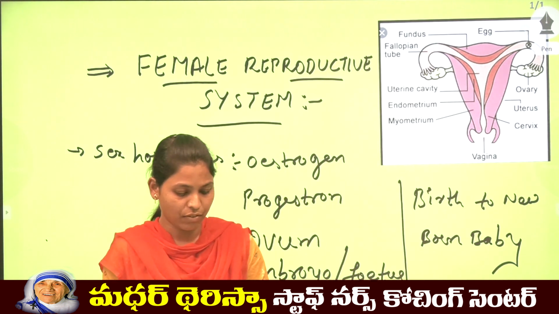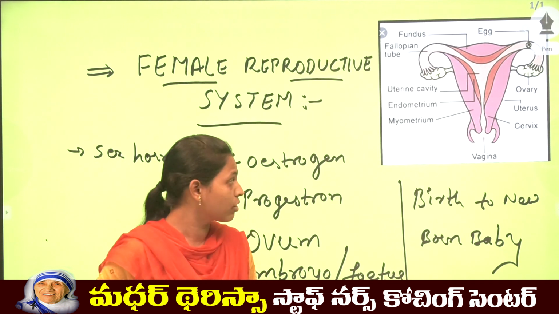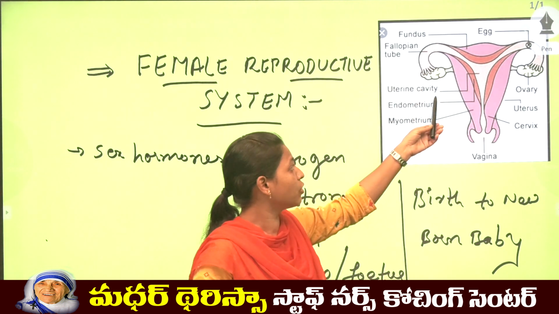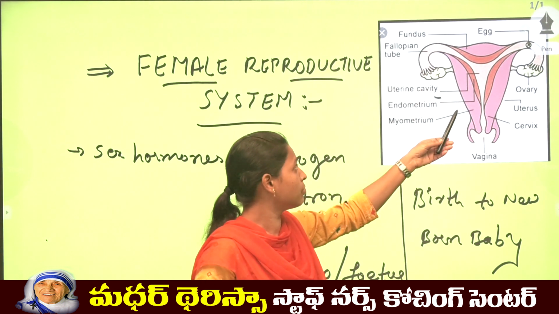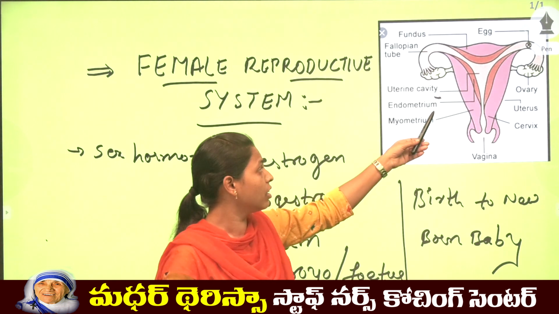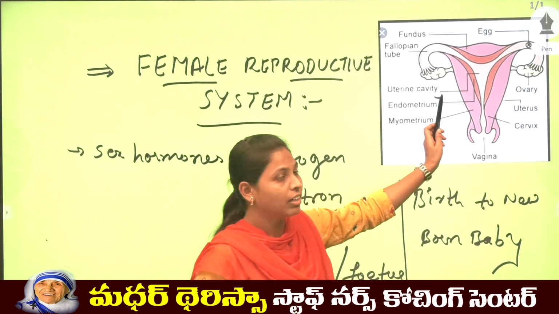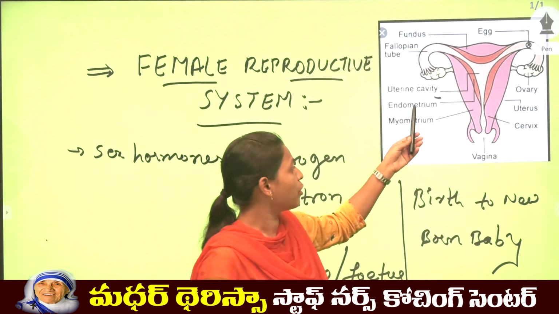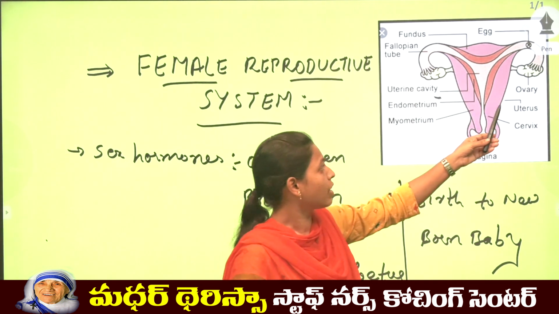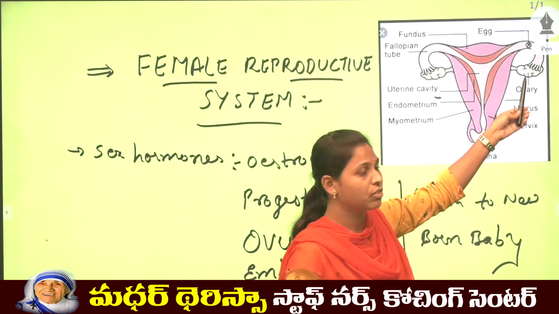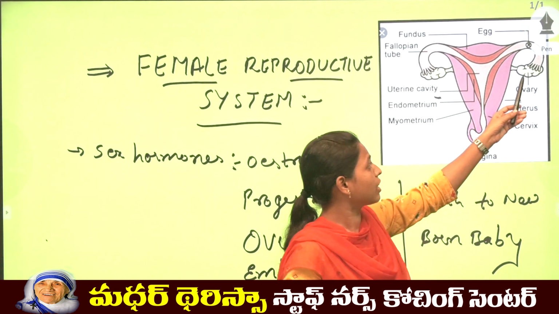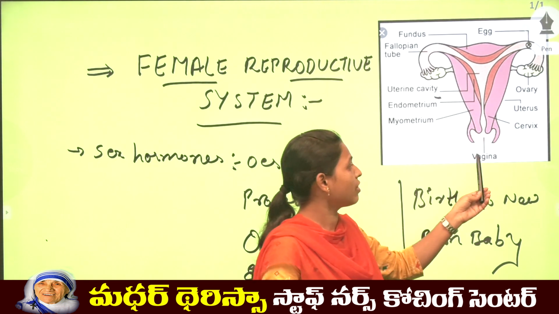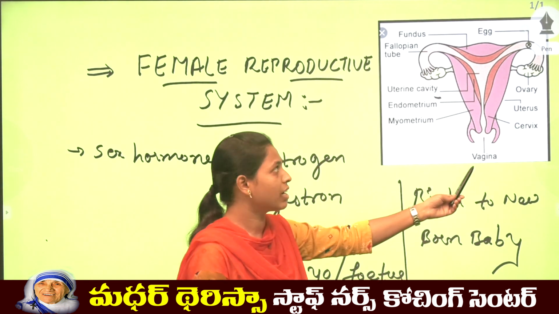So we have some parts in the female reproductive system. We can see over here the fundus, fallopian tubes, uterine cavity, endometrium, which is often the inner layer present in the uterus, and myometrium, which is often the middle layer of the uterus. Two ovaries will be present for the uterus in the female reproductive system. And this is the uterus and cervix, and the last one is the vagina.